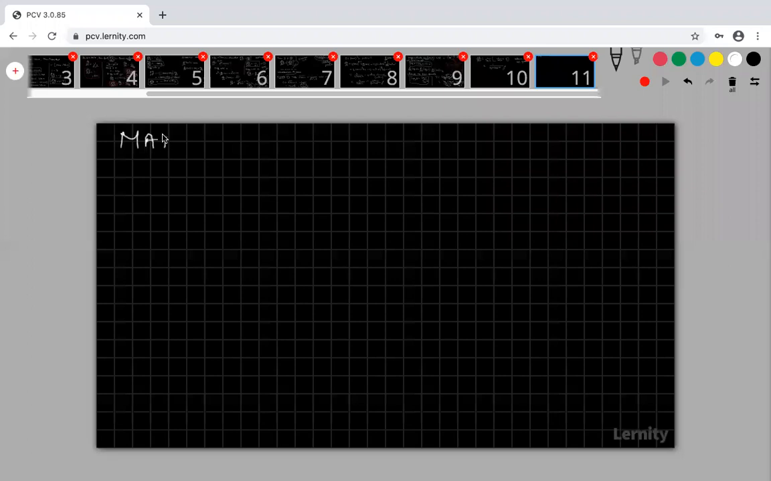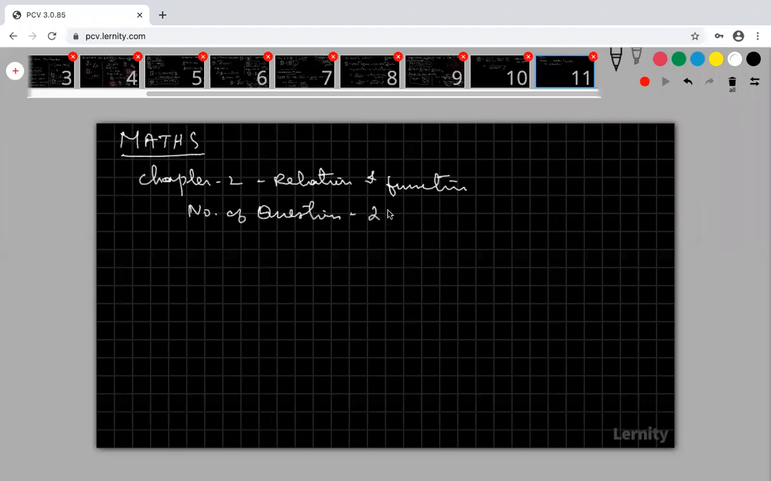So, what about tomorrow's test? Tomorrow we have a test in chapter 2, relations and functions. The number of questions is 25 this time, not 20.